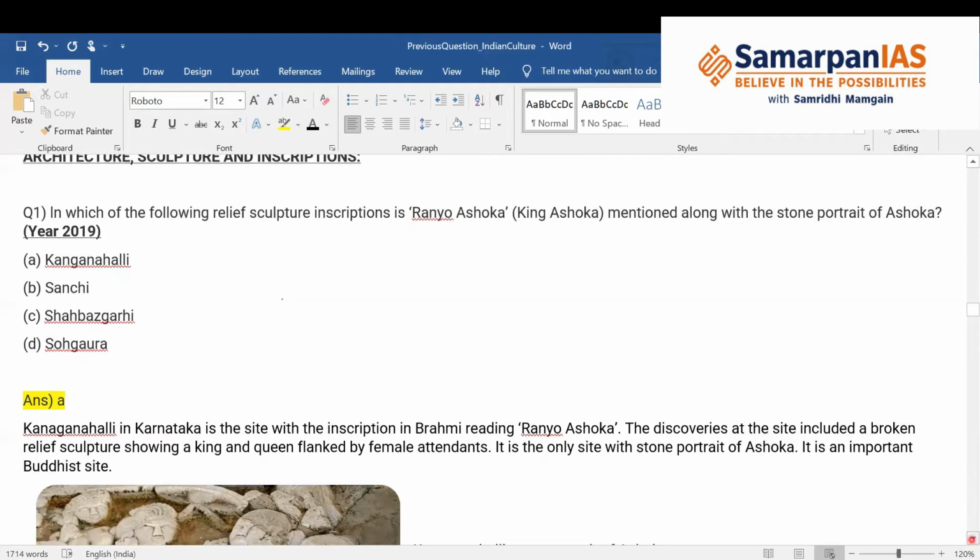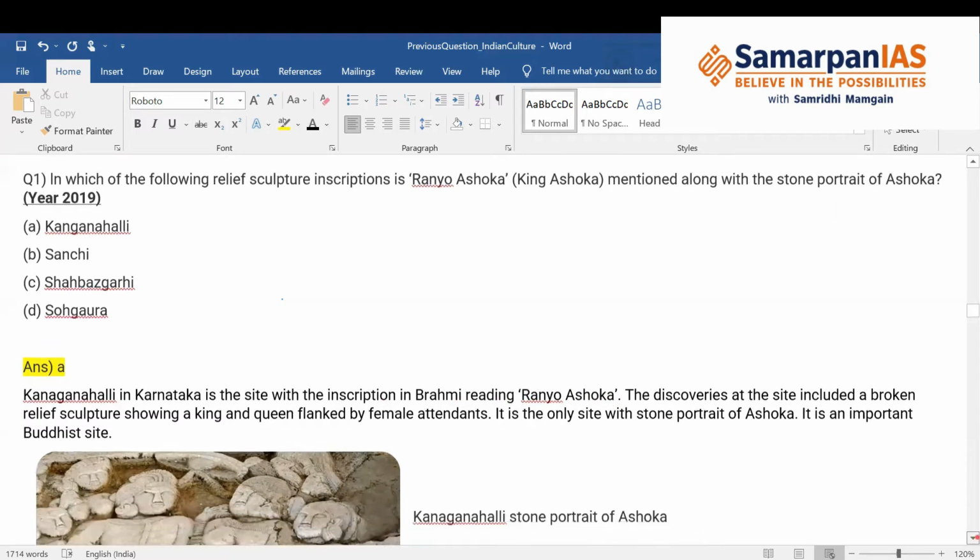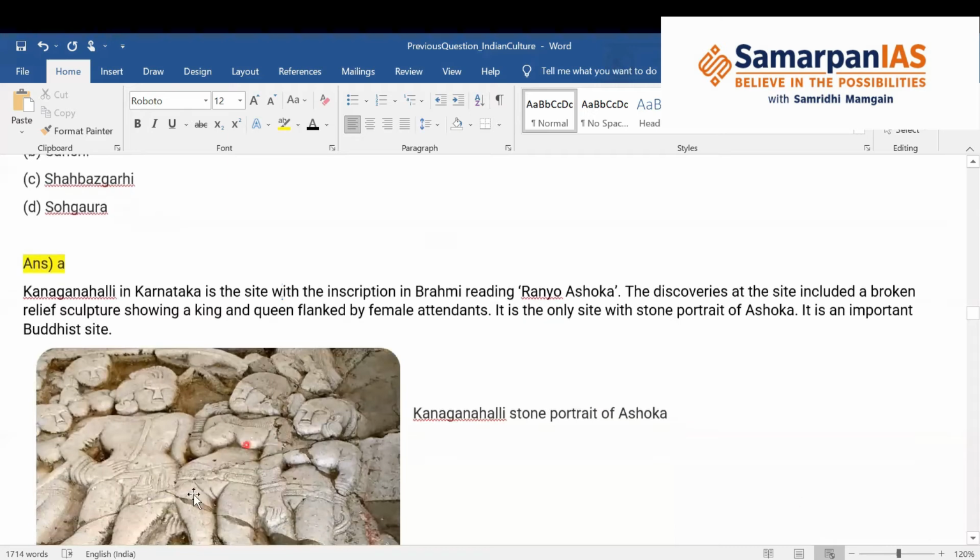So basically it was a difficult question and it is difficult to guess also. Guessing is a bit risky. The correct answer to this is A, Kanaganahalli. In Karnataka, it is the site. This site is in Karnataka, where there is an inscription in Brahmi that reads Ranyo Ashoka. This is the stone portrait of Ashoka that we are talking about, and alongside there is an inscription where it is written Ranyo Ashoka.